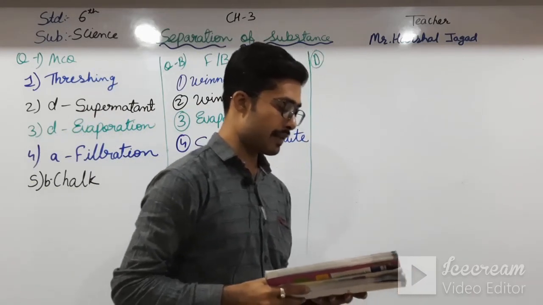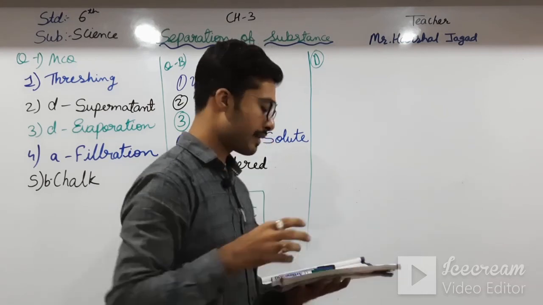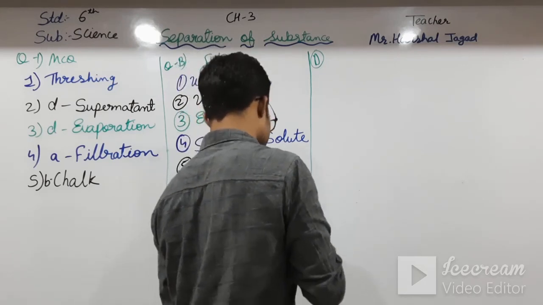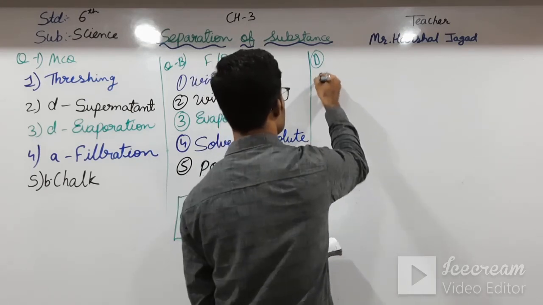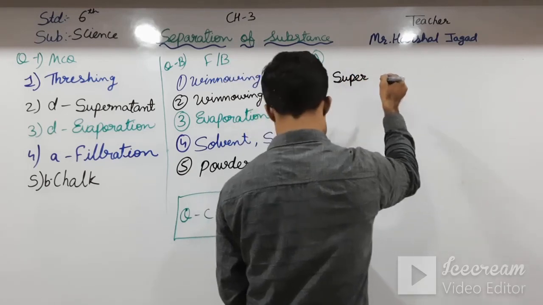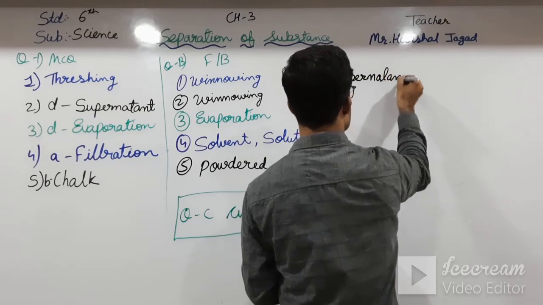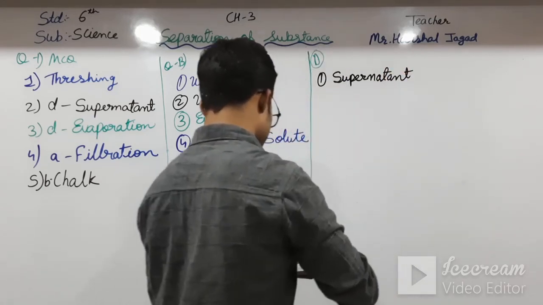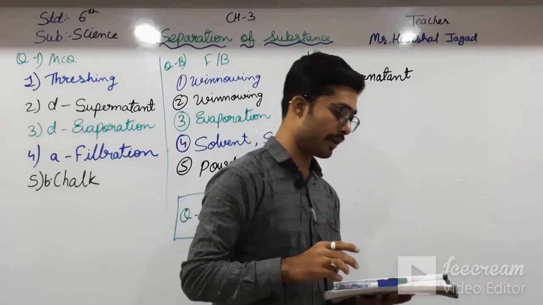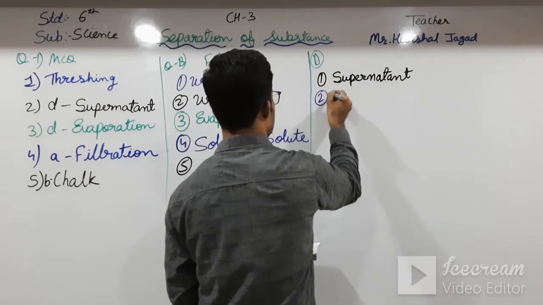See here, first is the layer of clear liquid above the sediments is known as supernatant. And second one, the process of pouring out the clear upper liquid without disturbing is known as decantation.